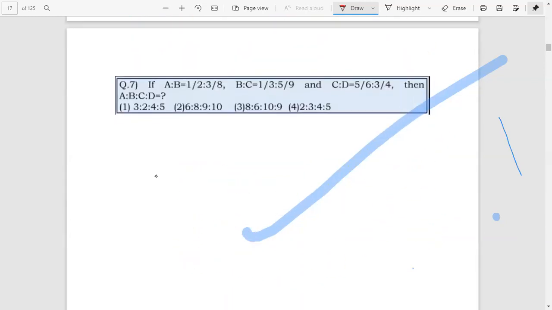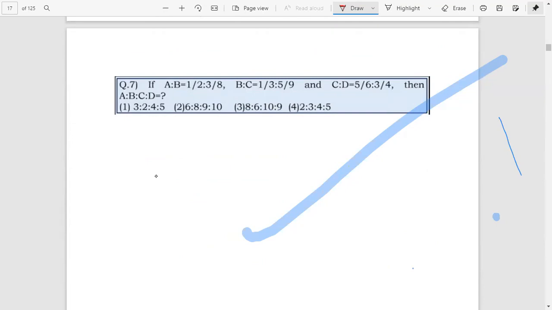We have to do another question. A is to B equal to 1 by 2 is to 3 by 8. B is to C is 1 by 3 is to 5 by 9. And C is to D is 5 by 6 is to 3 by 4. Then we have to find what A is to B is to C is to D.